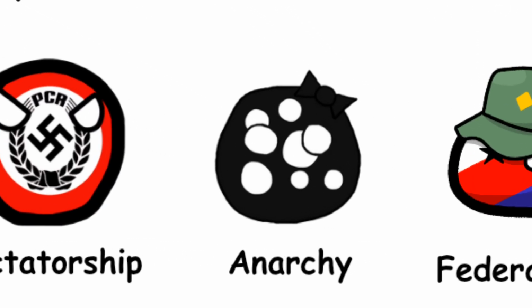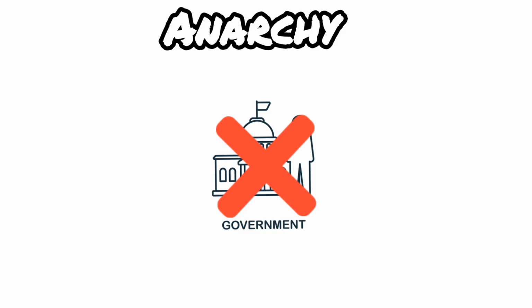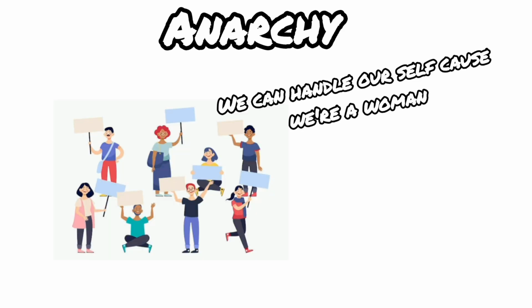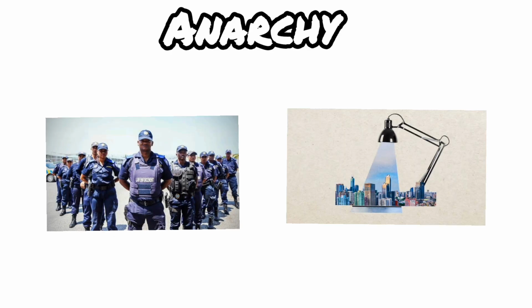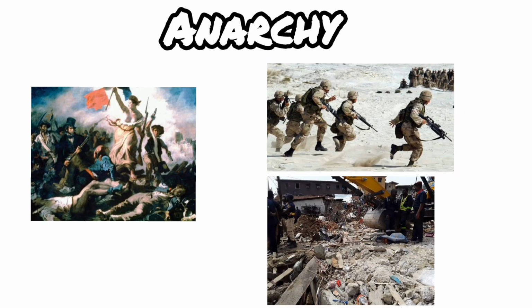9. Anarchy. Anarchy is the absence of a formal government. It's not necessarily chaos. Some believe people can govern themselves without rulers. But without law enforcement or institutions, it often leads to disorder. Temporary anarchies sometimes occur after revolutions, wars, or government collapse.